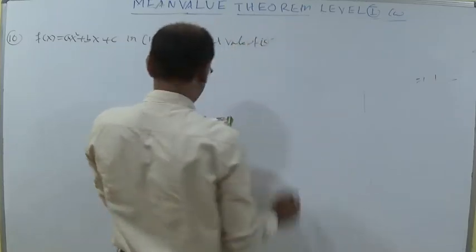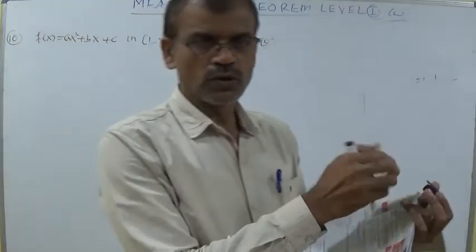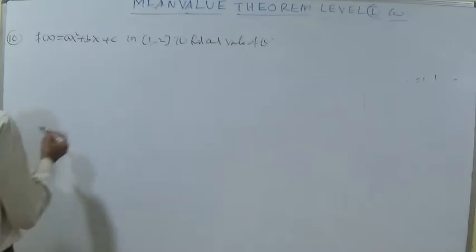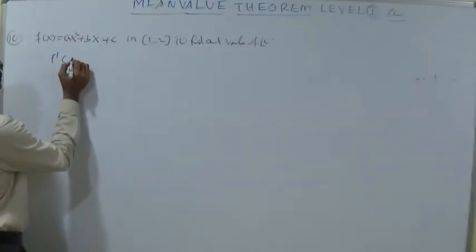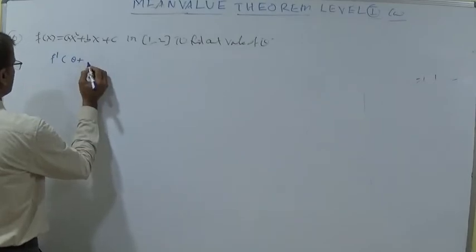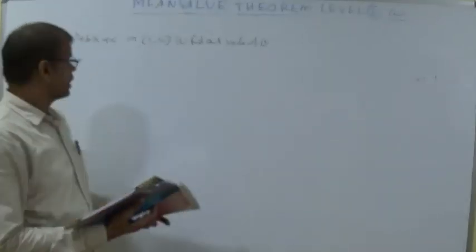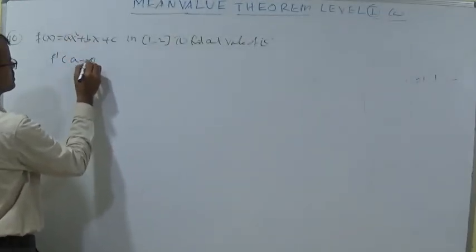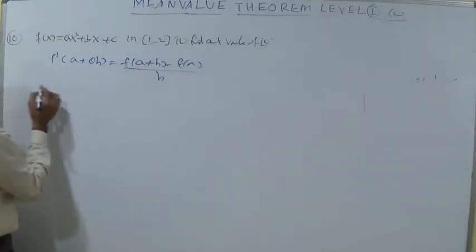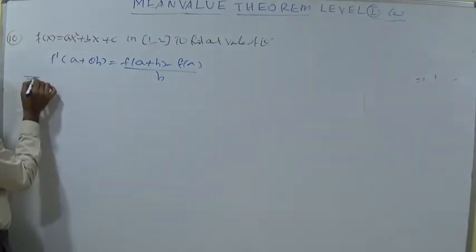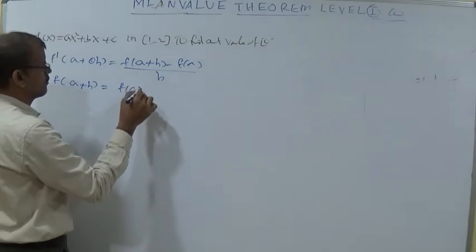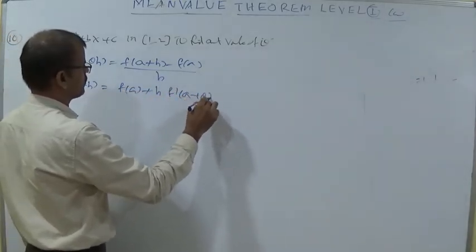Where theta is a small change in the given function, according to Lagrange's mean value theorem, as we discussed yesterday: f'(a + θh) = (f(a + h) − f(a))/h. So you can write f(a + h) = f(a) + h f'(a + θh).